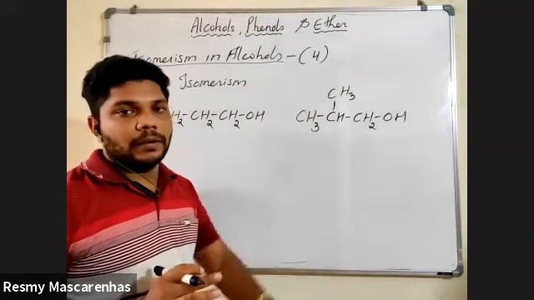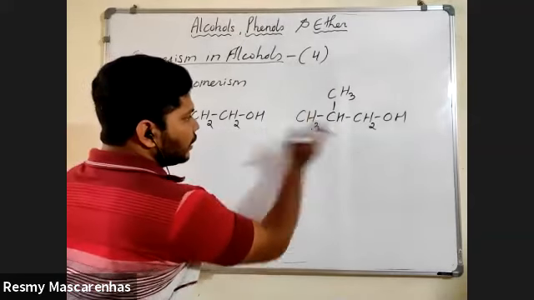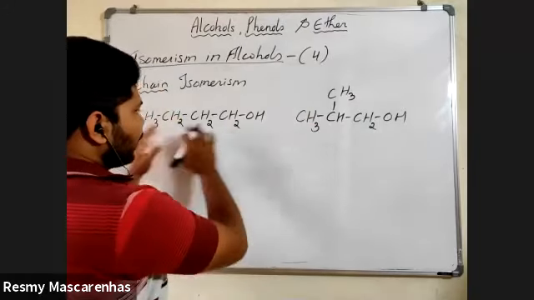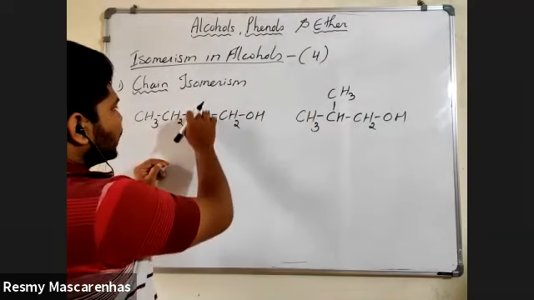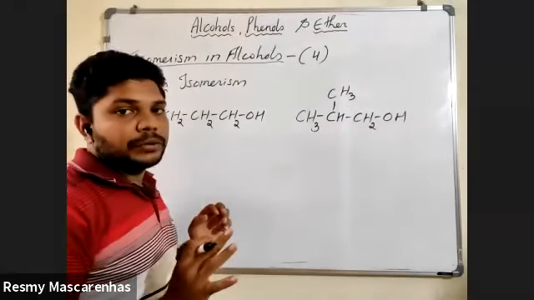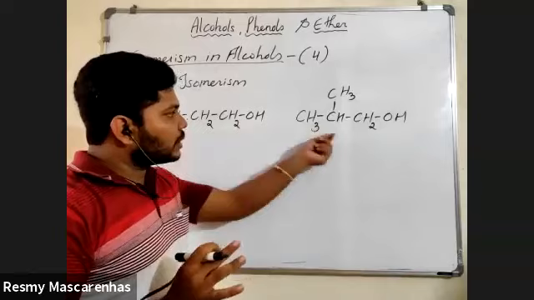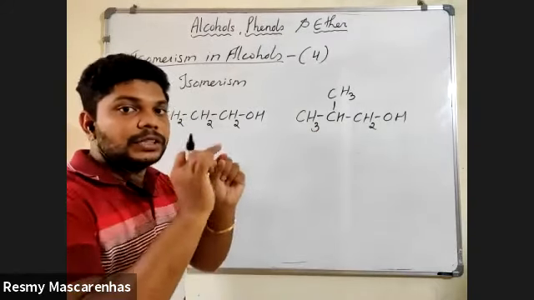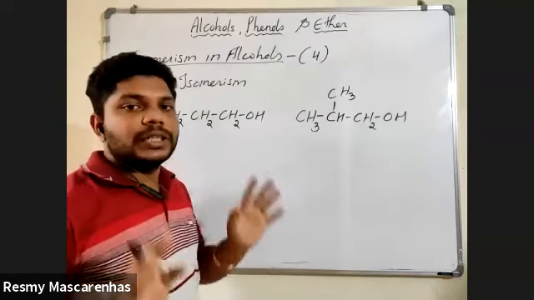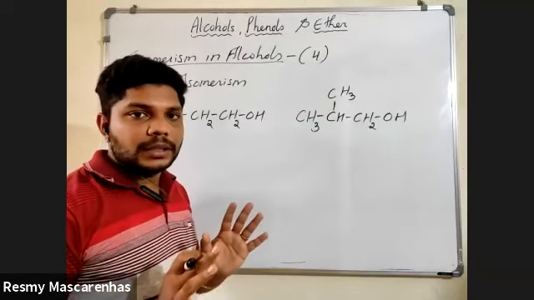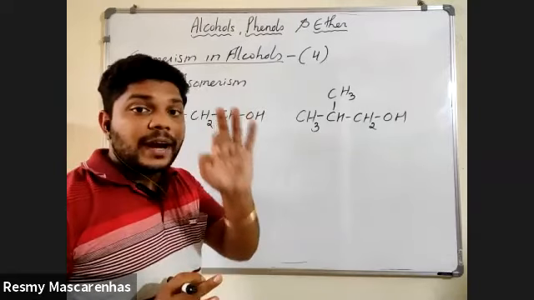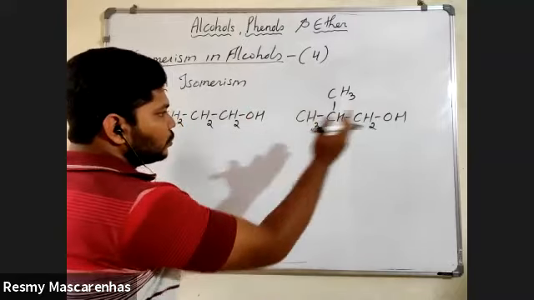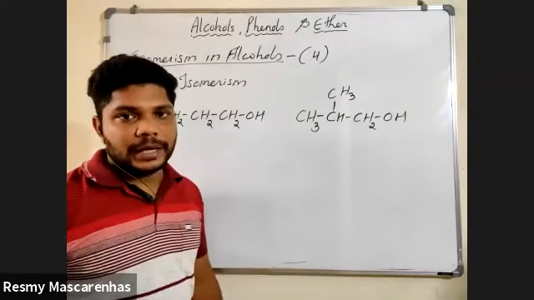A branched compound, then such type of example like this and this, whenever you are comparing, you have understood that everything is same, only the one carbon he has removed and made it as a substituent. Then such type of examples are called as a chain isomerism. So only the shape is changing with respect to carbon. Remember this. Nothing else is going to change.